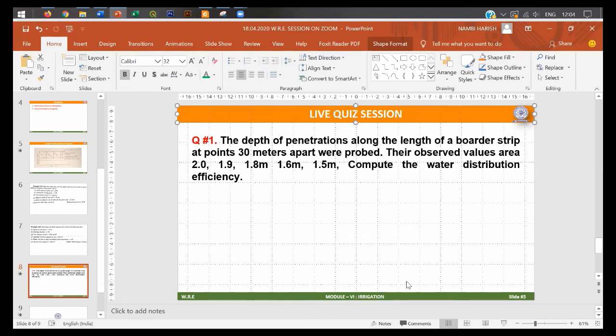Dilip and Rohit, I do not have the values of D and Y with me. Just calculate the efficiency value and tell me the efficiency value at the end.